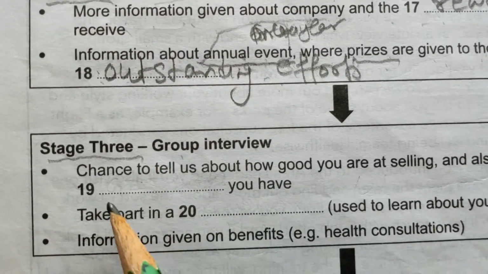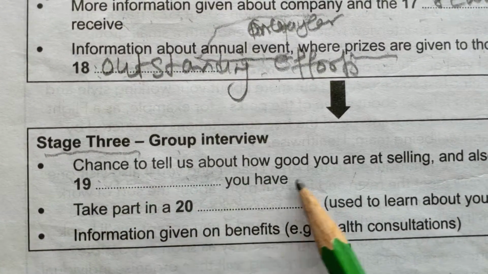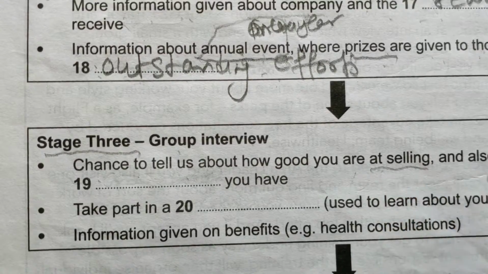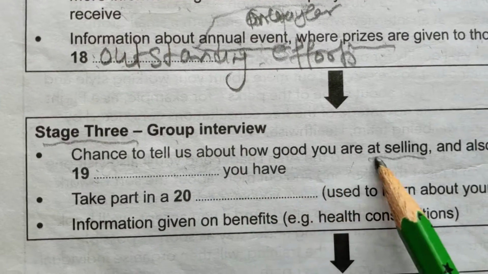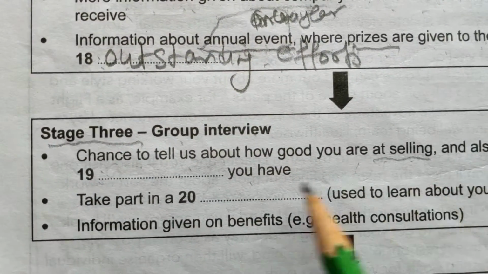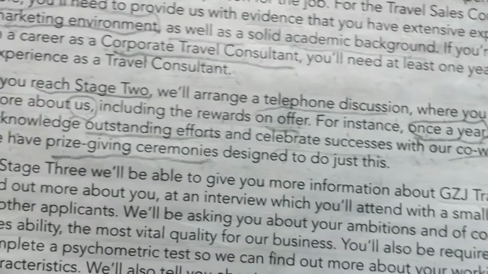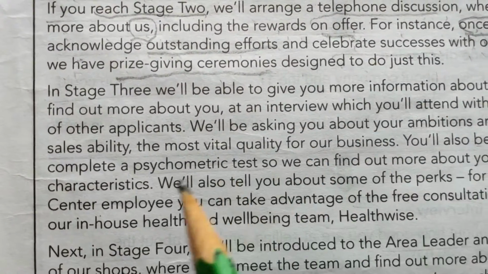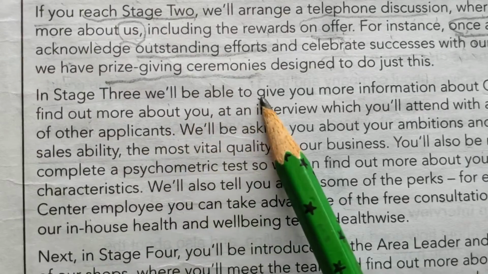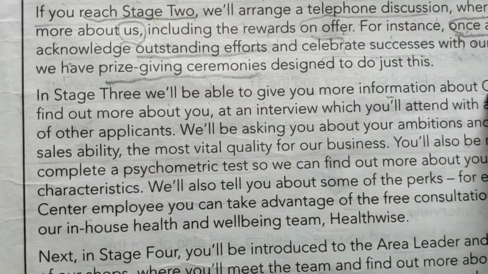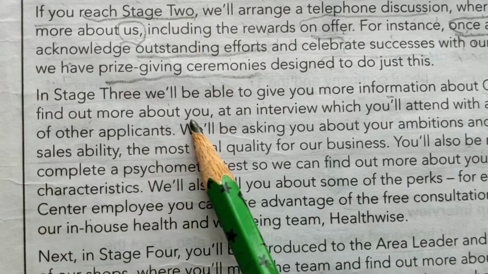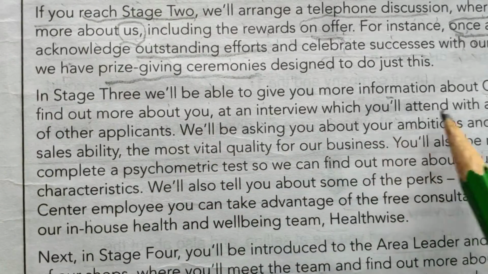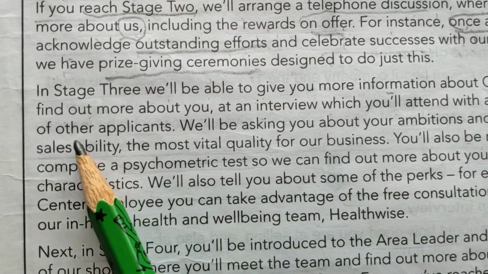Group interview. Chance to tell us about how good you are at selling, and also about the dash you have. Okay, let's read the paragraph. Stage 3. In stage 3, we will be able to give you more information about GZJ travel, and find out more about you at an interview which you will attend with a small group of other applicants.